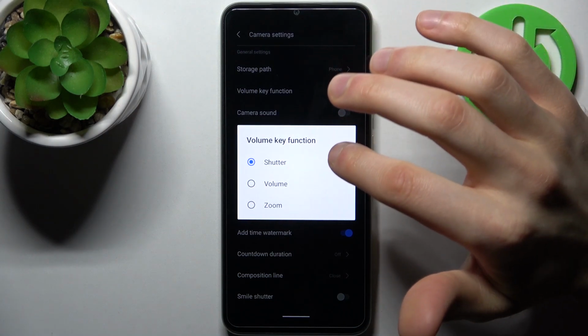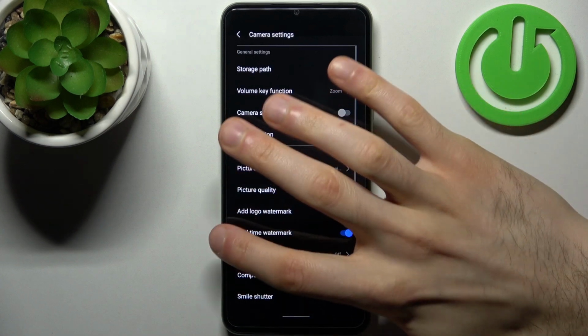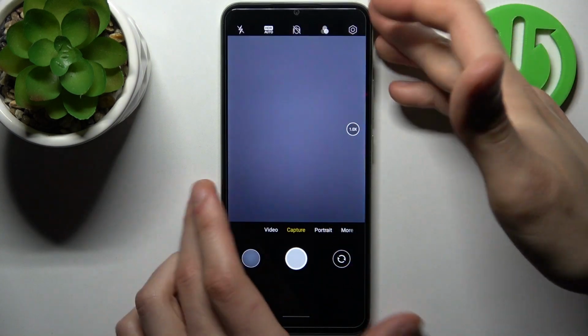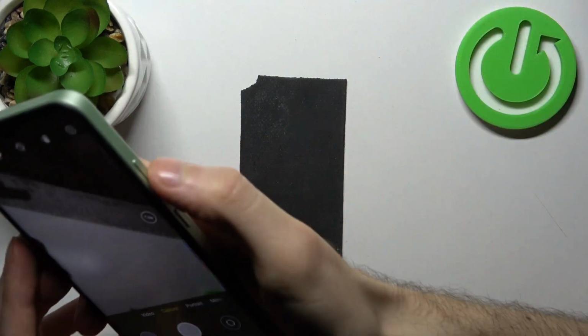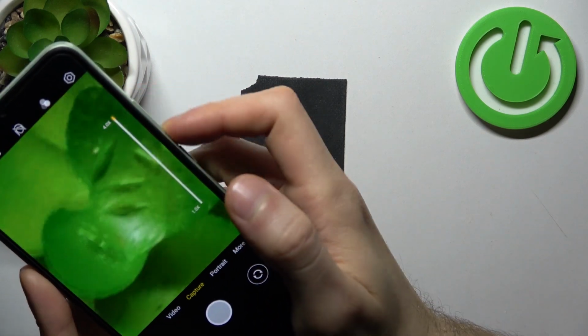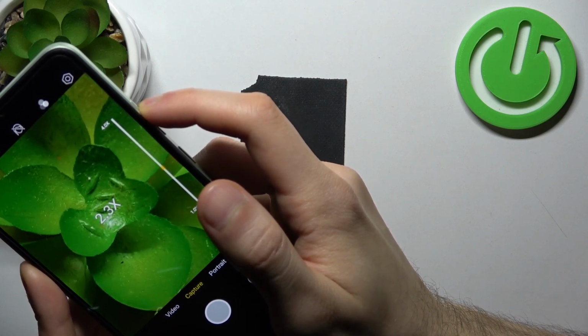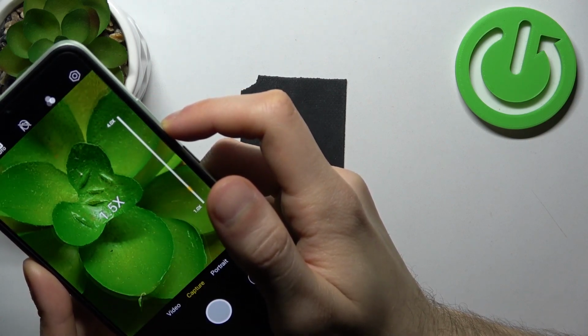So you can set it to shutter, to zoom, or to just volume. So let's set it to zoom and try it out. And as you can see now, using volume buttons, I can zoom in or zoom out. Quite useful, I guess.